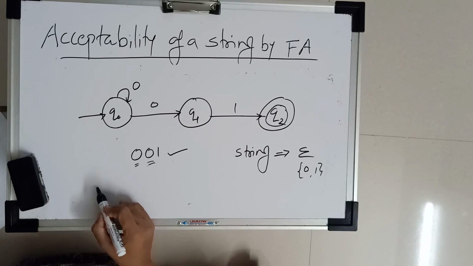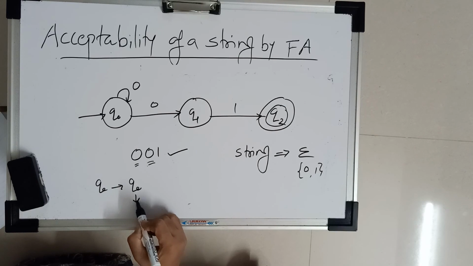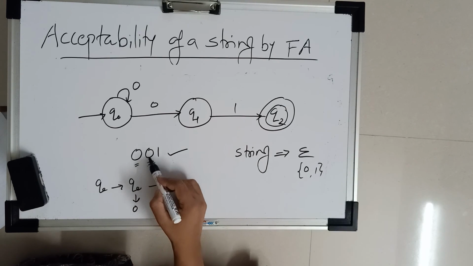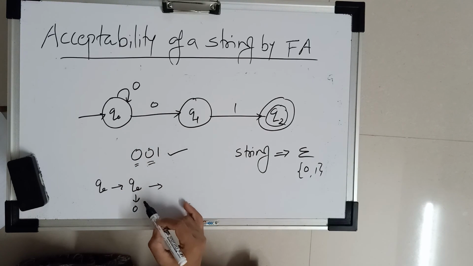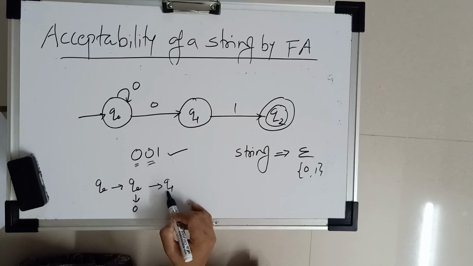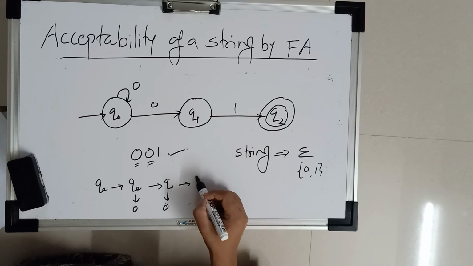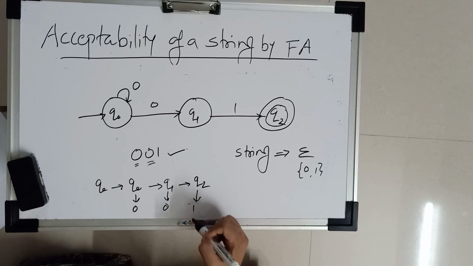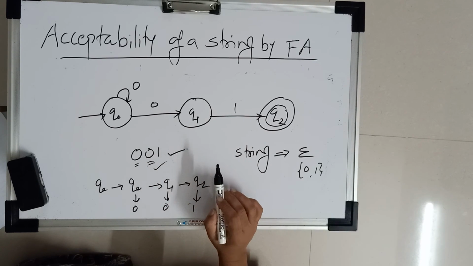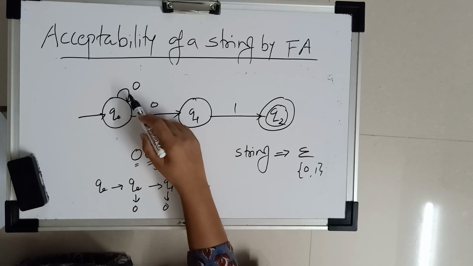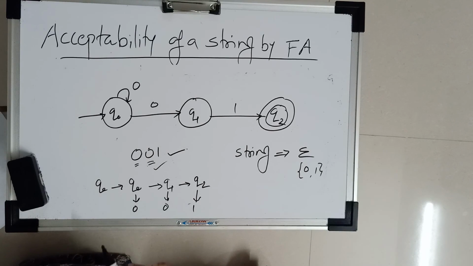At that time we can use these self loop transitions. Our path is q0 goes again to q0 for 0, and the next 0 takes us from q0 to q1. Then q1 goes to q2 for 1. So we can use this path for finding this accepted string. If self loop transitions are given, we can use them 0 or any number of times.